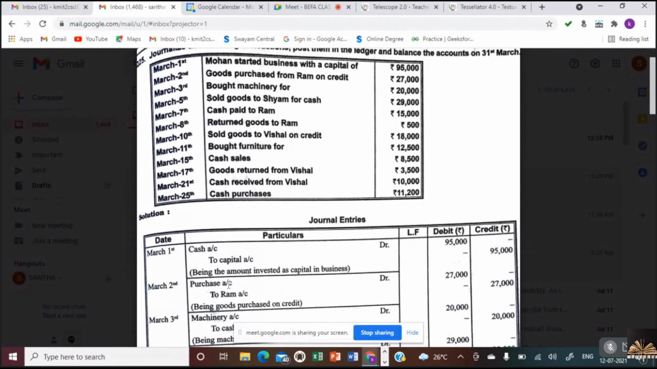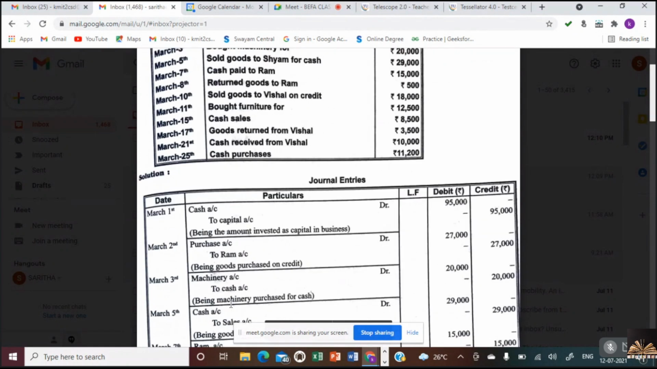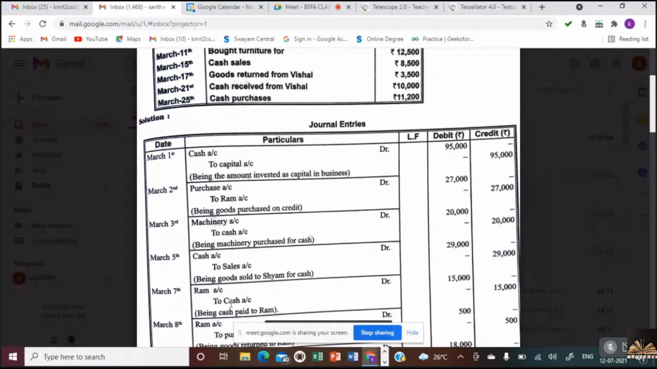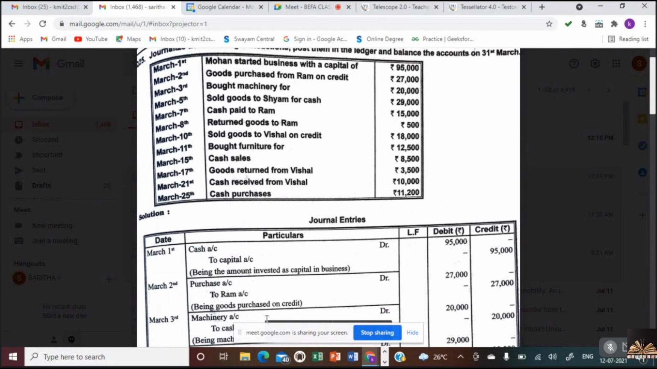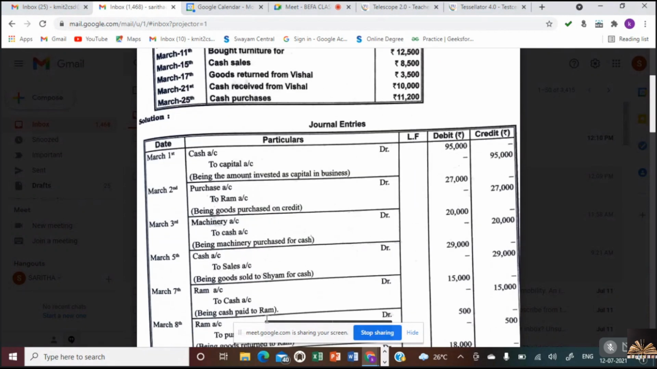Sham. Sham is a receiver or Sham is a giver? Receiver. Receiver to be debited or credited? Receiver debited. Yeah, receiver to be debited, but here it is cash, isn't it? So what we need to do, cash account debtor to sales account. If it would have been on credit, we would have taken Sham account debtor to sales account, but here it is cash. So cash account debtor to sales account.